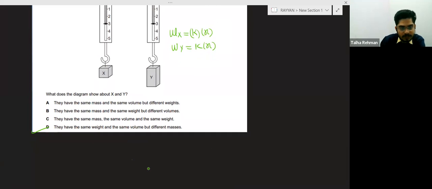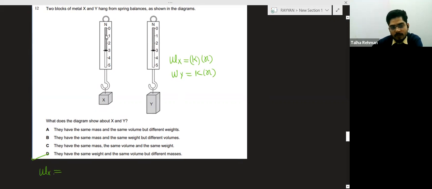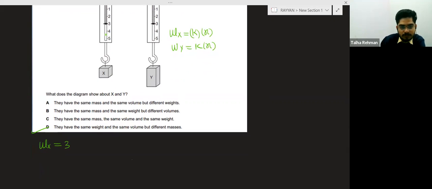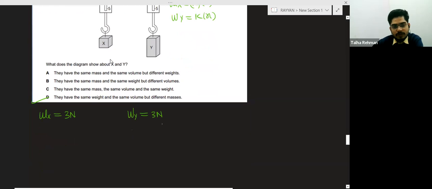See, basically the weight of X is equal to the reading in the spring balance. Here Newton is written, right? So basically 3 Newton is the reading. So the weight of X is 3 Newton, and the weight of Y is also 3 Newton. You can see the reading is given in Newton. This N represents Newton. So both have the same weight.